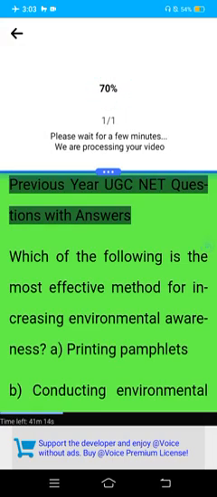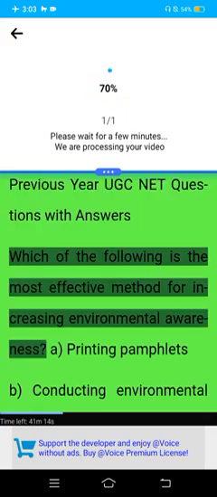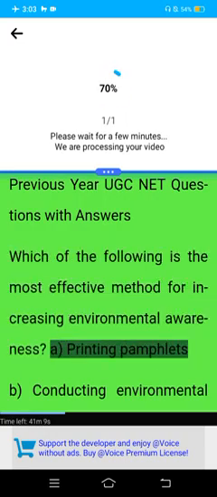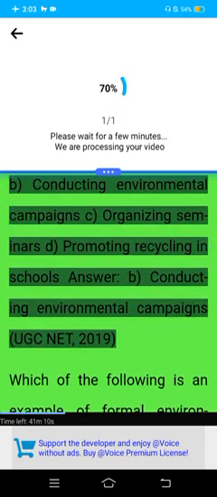Previous year UGC Net questions with answers. Which of the following is the most effective method for increasing environmental awareness? A. Printing pamphlets. B. Conducting environmental campaigns. C. Organizing seminars. D. Promoting recycling in schools. Answer. B. Conducting environmental campaigns.